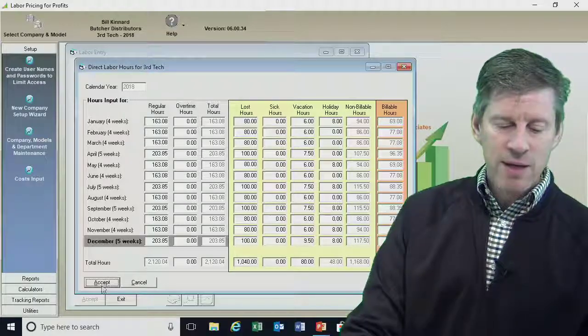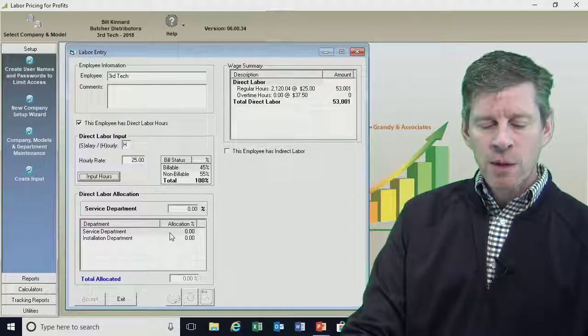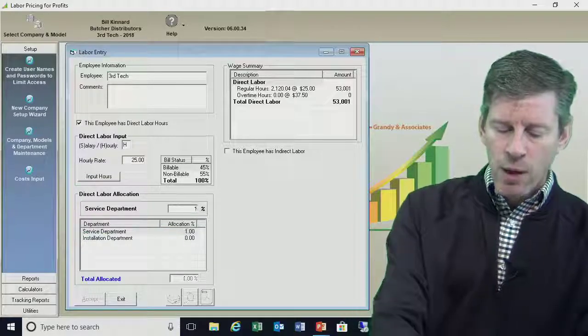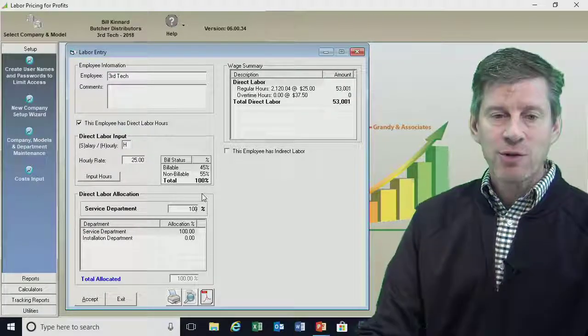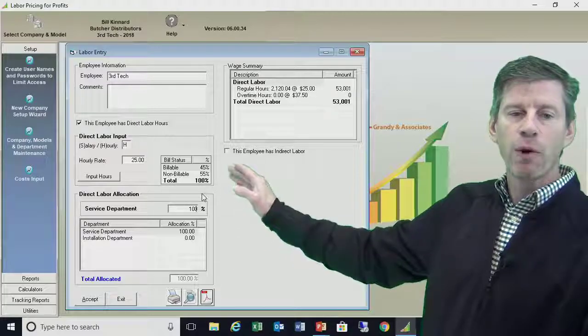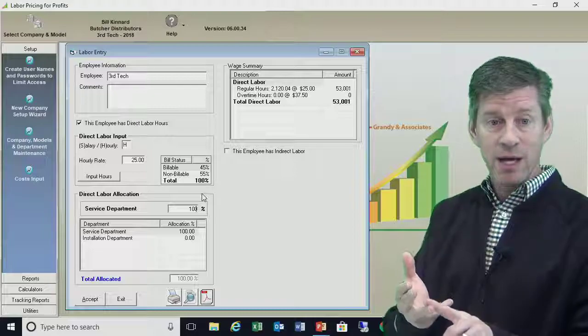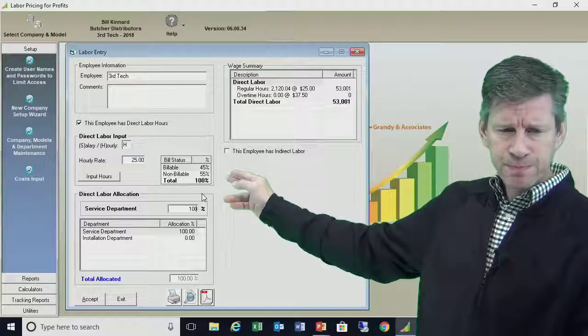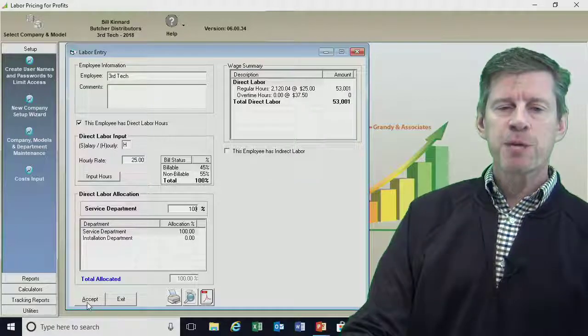Again, does this make sense for me? We'll accept that. Last thing we need to do is we need to make sure that we allocate him 100% to the service department. We've just now added this technician. I can see, again, if you remember right here in the box, it's calculating this guy is going to be 45% billable. Ultimately, by the time we give him vacation, holiday time, and his 20 hours a week, 55% non-billable. All right, so we'll accept this particular technician.